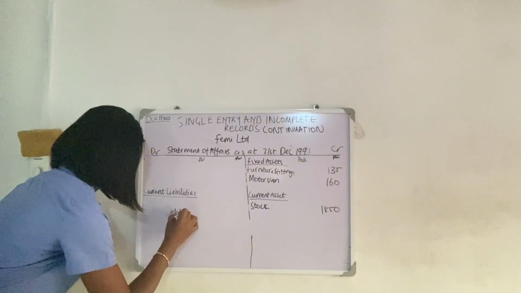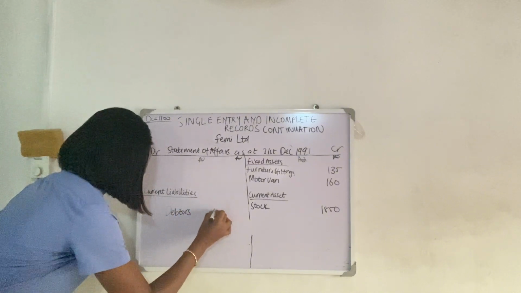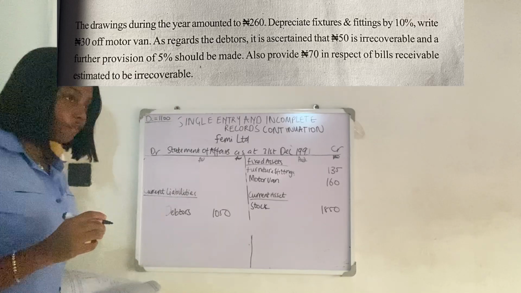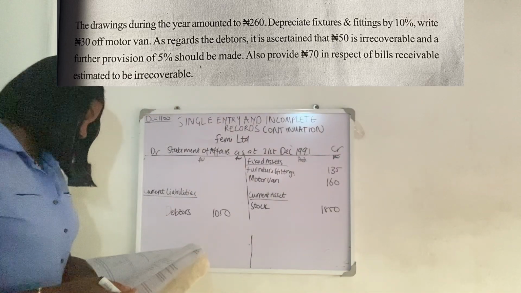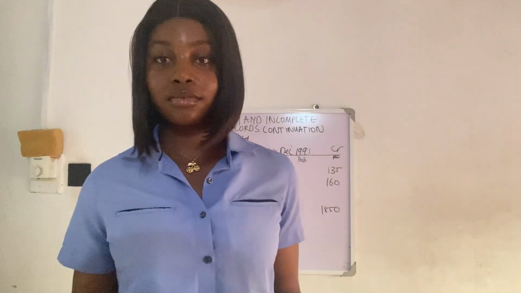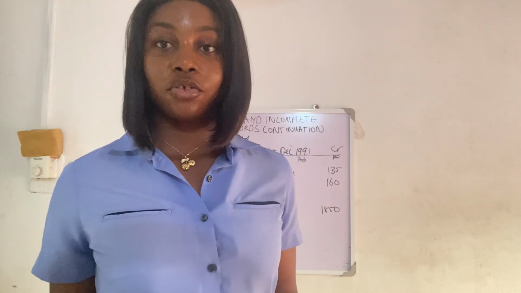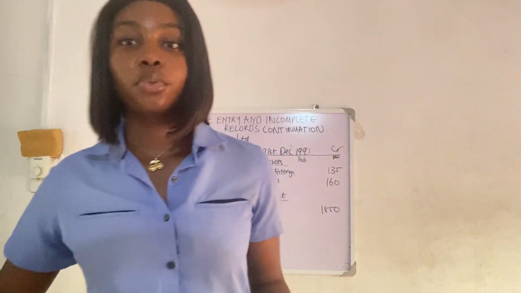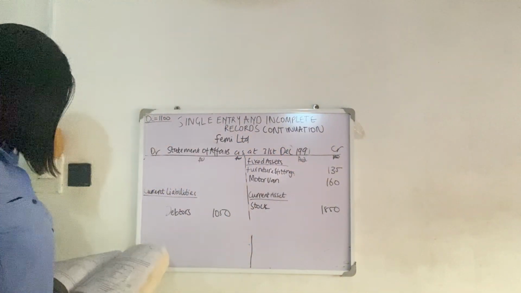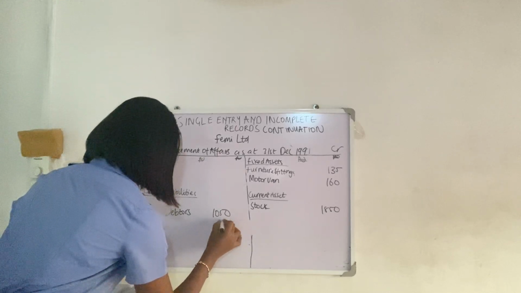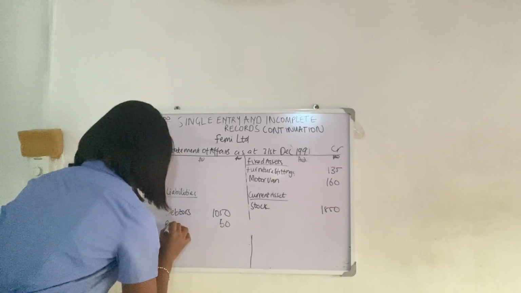Our debtors figure normally is 1,050, right? We're told to write 15 naira off. 15 naira is irrecoverable, and irrecoverable debts are debts that you can't get. They are bad debts. For example, someone was owing you money and the person died, the person is now your bad debtor. So 1,050 minus 15. Let me write it here, bad debts.